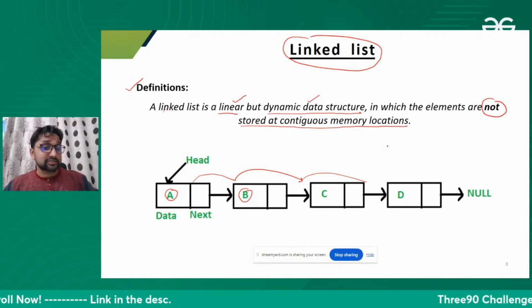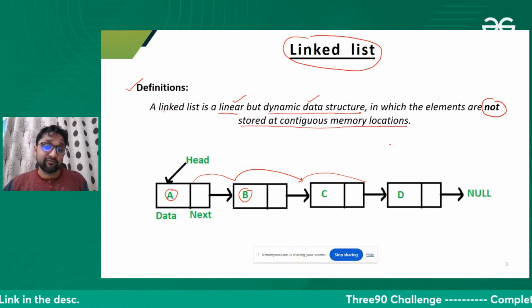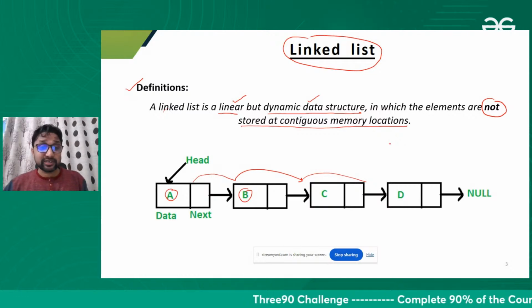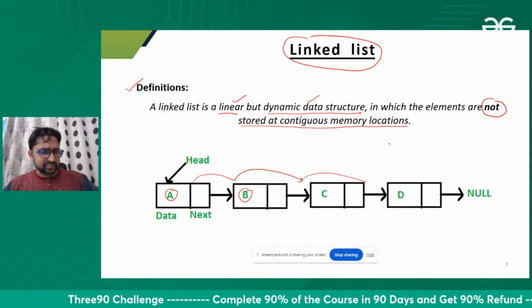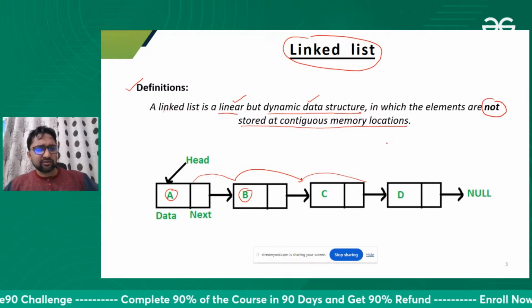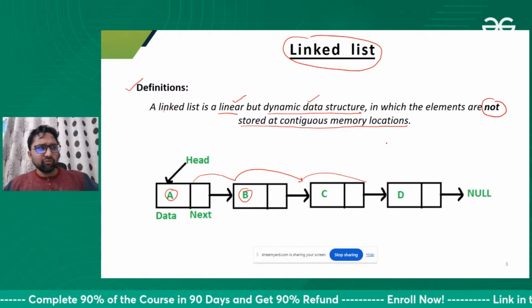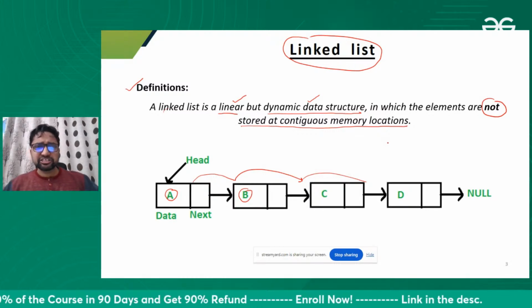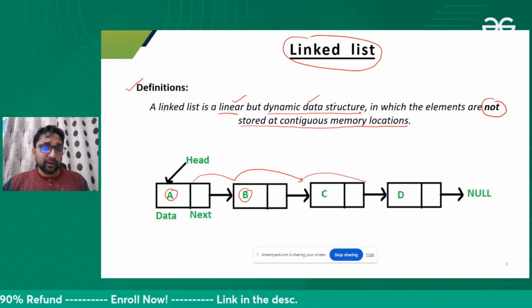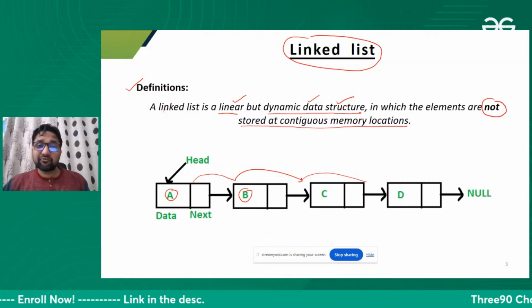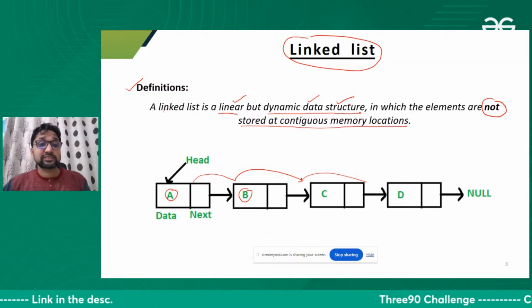These days we also have dynamic arrays like vectors, ArrayList, or lists in Python. But I'm talking about static arrays, where we need to define the size in the program itself. At runtime we cannot define it, but in the linked list, we can reserve the space dynamically.